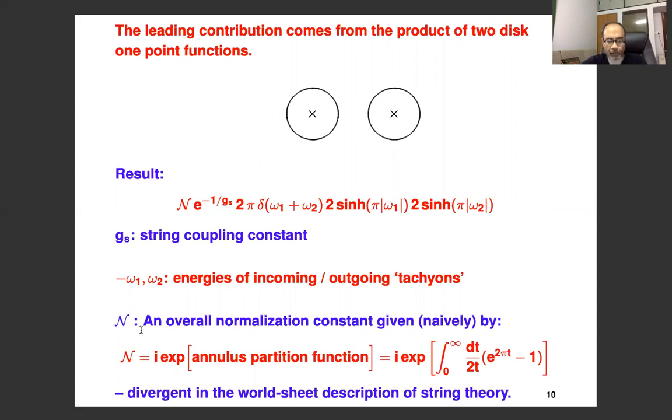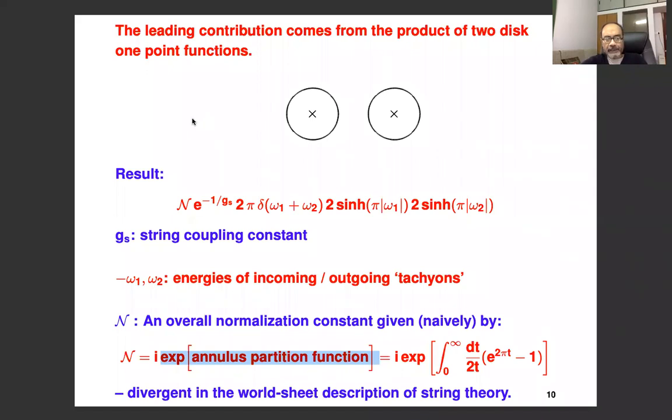N here is an overall normalization constant, and naively it's given by this I, which is the standard factor that appears in the expression for the S matrix in any string amplitude. I'll not say very much more about this I. And then you have this exponential of the annulus partition function. The reason this comes is that since the annulus has Euler number 0, it has no factors of GS.